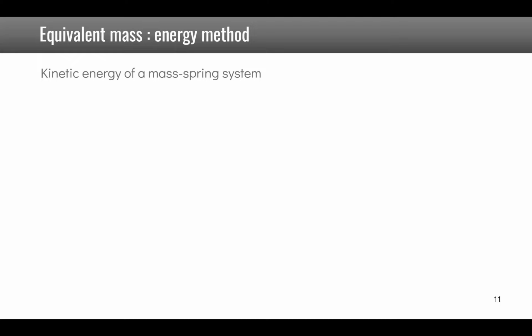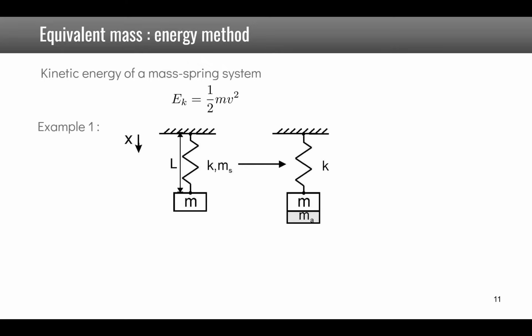Now for the equivalent mass, we are usually going to use the equivalent kinetic energy method, where we know that the kinetic energy of the equivalent system is 1/2 its mass times the velocity squared. Now if we consider, for example, the mass on a spring, and we now consider the spring has some mass, we would like to replace the mass of the spring by an equivalent mass at the location of the initial mass m.